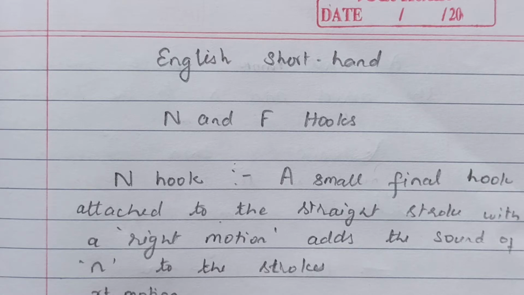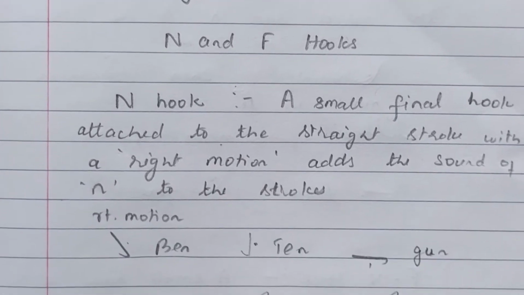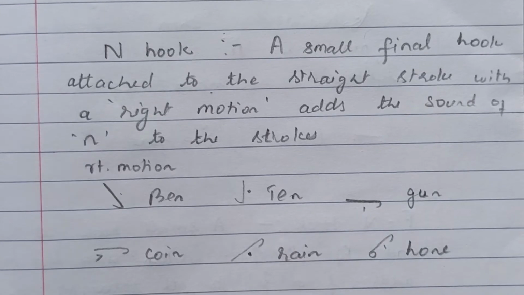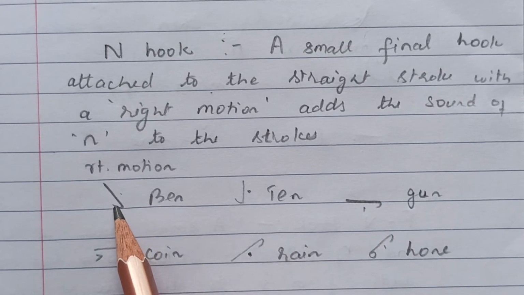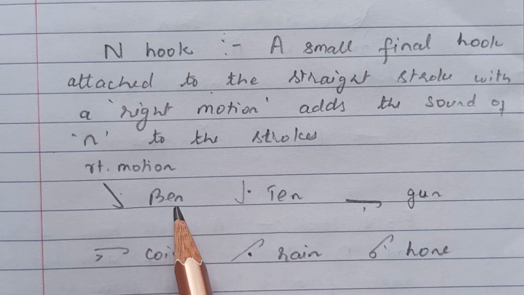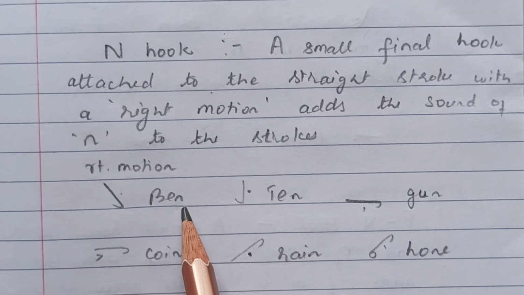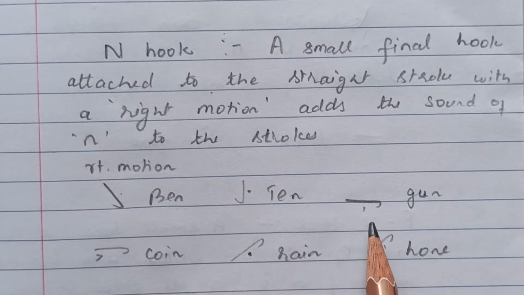So this hook will apply with the strokes and form the words. So ben, the final hook gives the sound of N. So ben, ten, gun, coin, rain, horn.